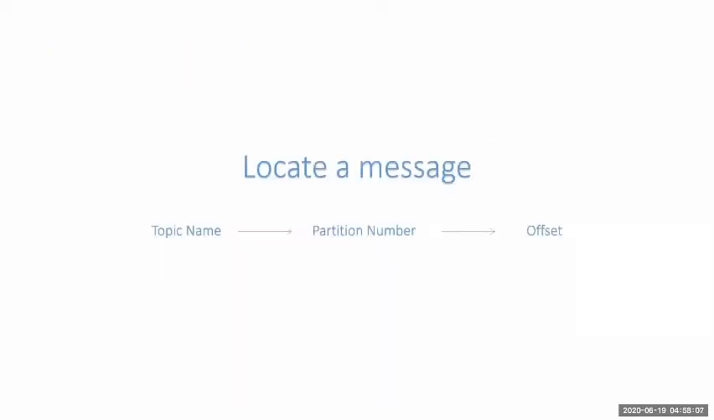So I have created a slide here to show you how to locate a message. Means if I have an application acting as a producer, I have generated a message, and you want to locate a single message generated by me or by my application. So you should have the topic name, partition number, and offset. If you have these three pieces of information, then you will definitely get the message which you want to locate, right?